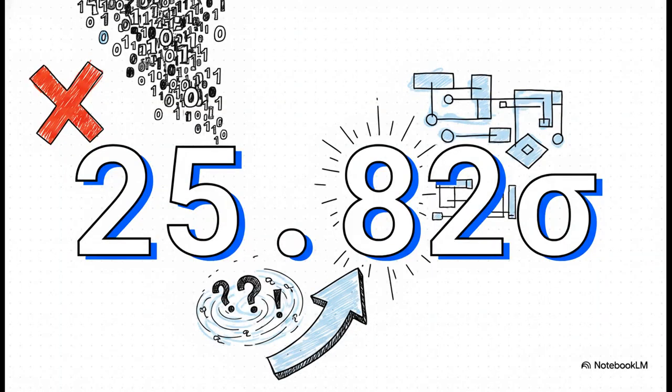But just to quickly set the stage, let's recap that explosive zero-day discovery we talked about previously. Remember that simple .ALQC ignore typo? That one tiny error forced the system to ingest 53.2% pure binary junk. Now a normal system would just crash, right? Or at least output total garbage. Yet the ALQC produced a highly structured mathematical impossibility with a statistical significance of 25.82 sigma. To put that into perspective, that is a p-value of less than 10 to the negative 134th power. That is literally impossible by standard metrics.